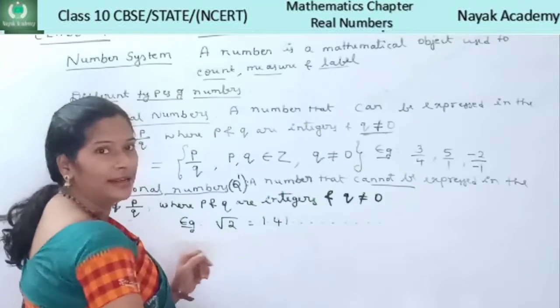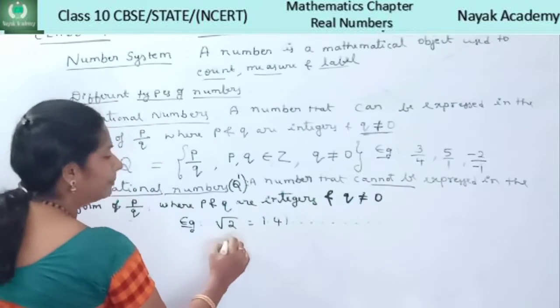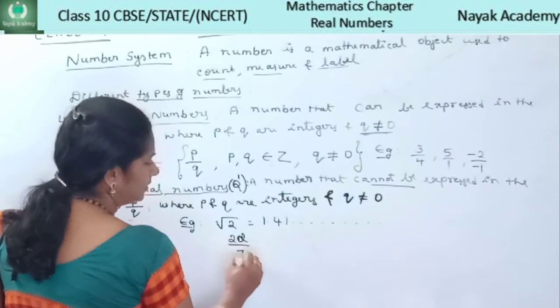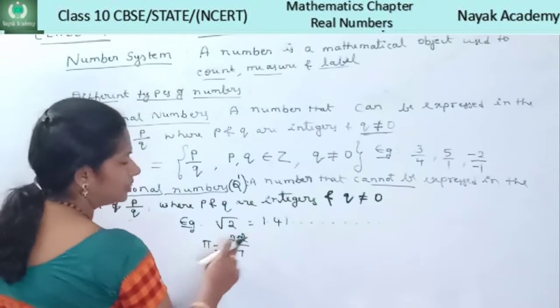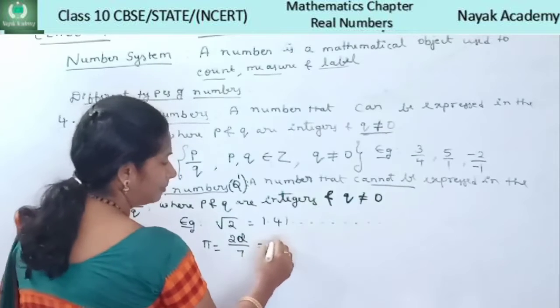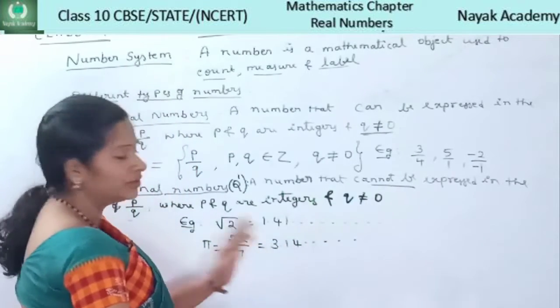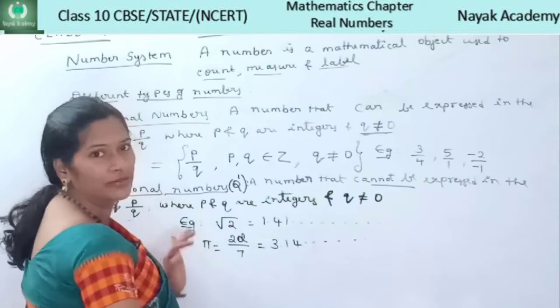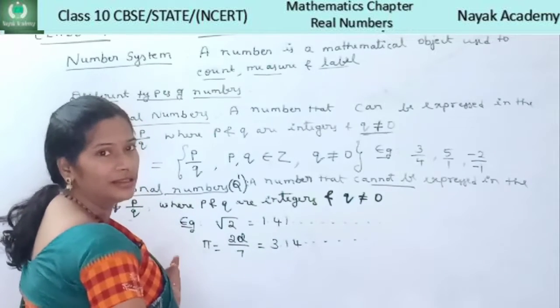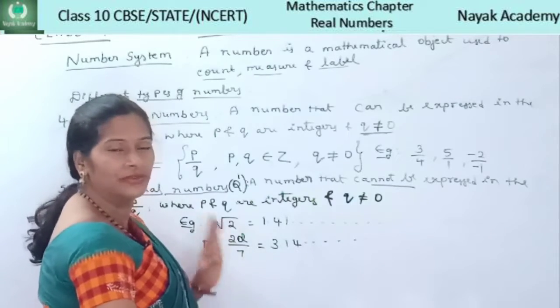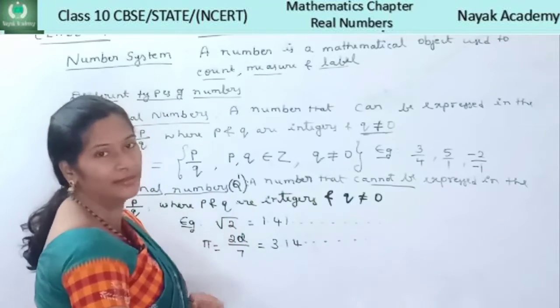Root 2 is an irrational number. Or you can take the pi value. What is the pi value? 22 by 7. If you take the pi value, you will get 3.14, and so on. It will continue. Such numbers we call irrational numbers. Non-terminating, non-recurring numbers we call irrational numbers.